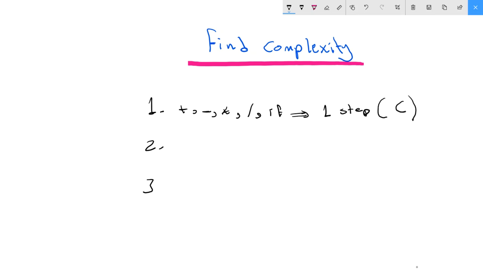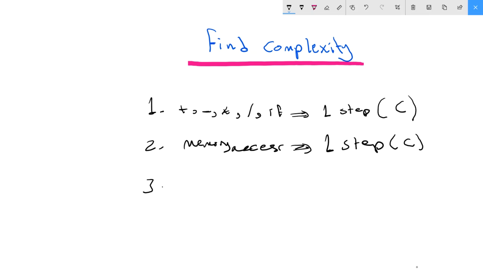If you see in the code there's a memory access, and when I say memory access, you could think about it as someone reading a variable from the memory, writing a variable to the memory, or updating a variable in the memory. All these also take one step to run. So all these also take constant time to run.